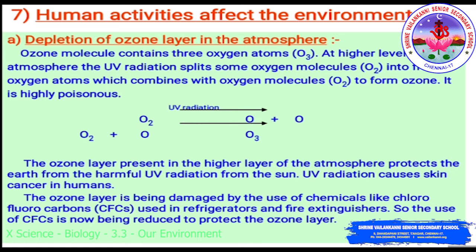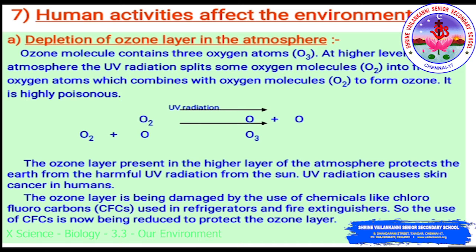Ozone is highly poisonous. The ozone layer present in the higher layer of the atmosphere protects the earth from the harmful UV radiation from the sun. UV radiation causes skin cancer in humans. So the ozone layer is like a protection for our earth. The ozone layer is being damaged by the use of chemicals like chlorofluorocarbons, which are highly used in refrigerators and fire extinguishers. The use of CFCs is now being reduced to protect the ozone layer.